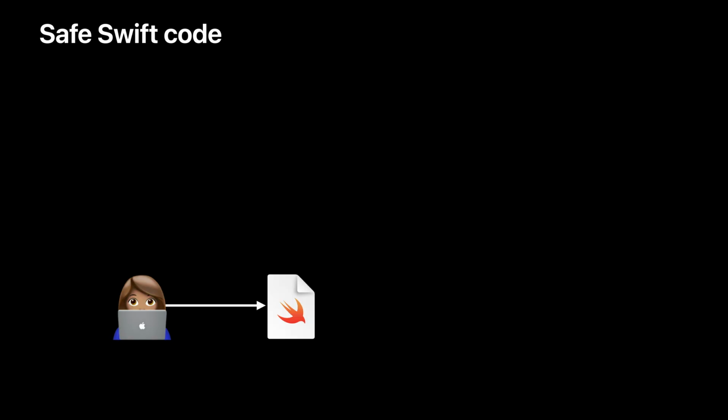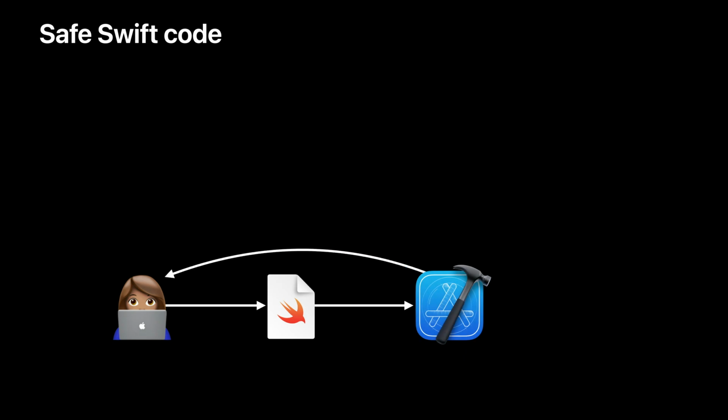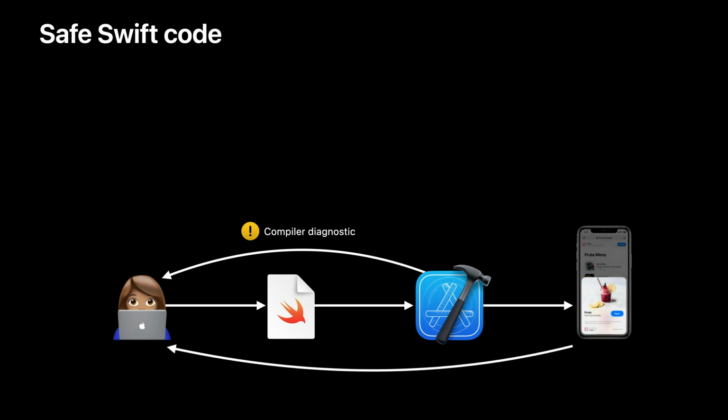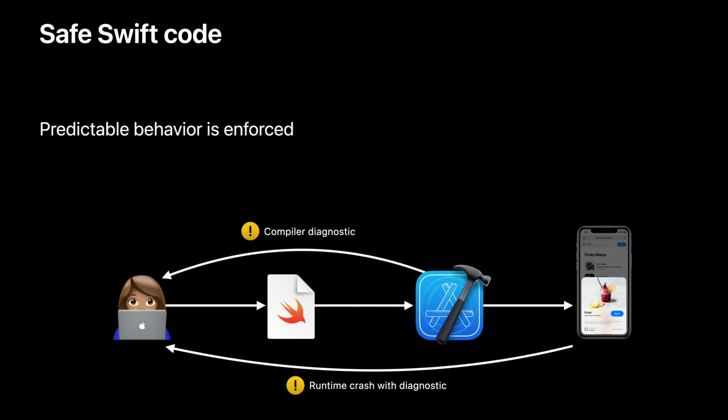Safe code isn't necessarily correct code, but it does behave predictably. In most cases, if a programming error could lead to unpredictable behavior, then the compiler catches it. For errors that can't be caught at compile time, runtime checks guarantee that the program crashes immediately with a diagnostic. It won't continue past an incorrect assumption. So safe code is really about error enforcement. If you don't use any Swift types or APIs that are marked unsafe, and you take care to manage thread safety, then you know that predictable behavior is fully enforced.